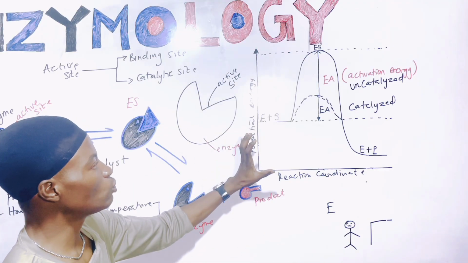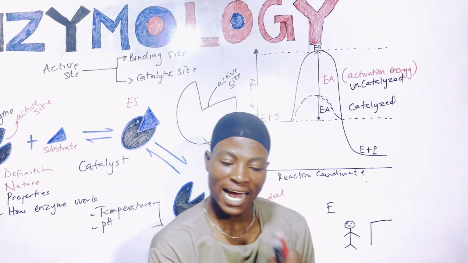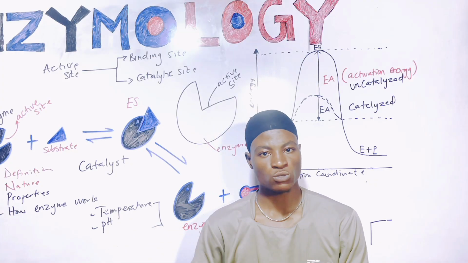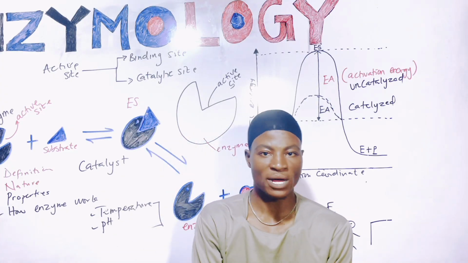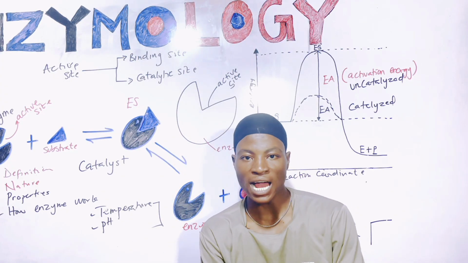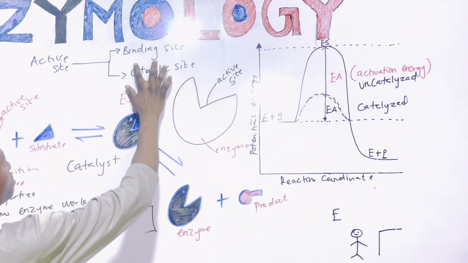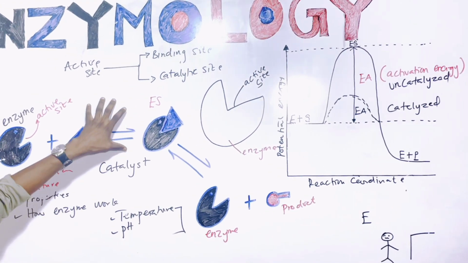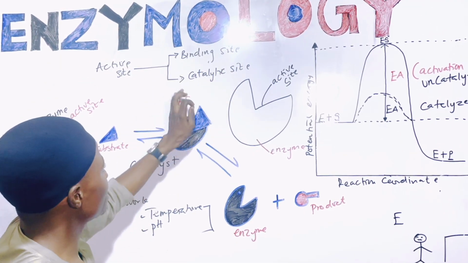So the point that you need to note here is that an enzyme acts by lowering the activation energy, and the activation energy is the minimum amount of energy that is required for a reaction to occur. So by lowering the activation energy, the substrate is able to convert to product. So that is basically how an enzyme works, right? So let me just quickly come back to this binding site and catalytic site. Now, I said something earlier. I said the active site of an enzyme is made up of the binding site and what?